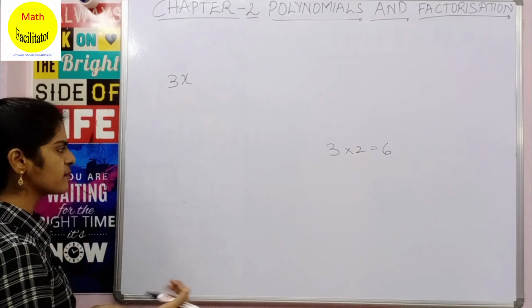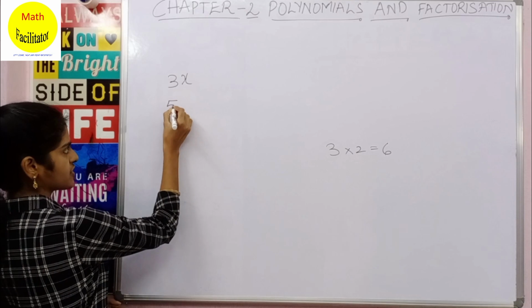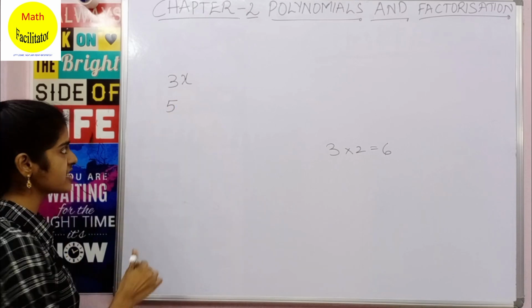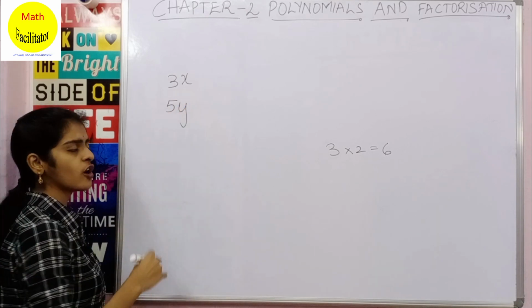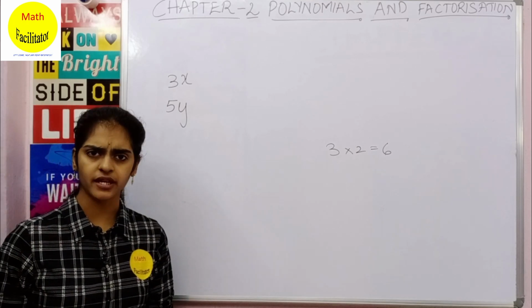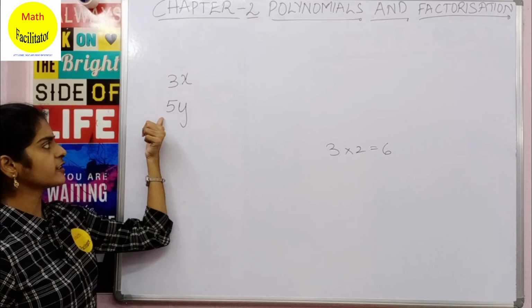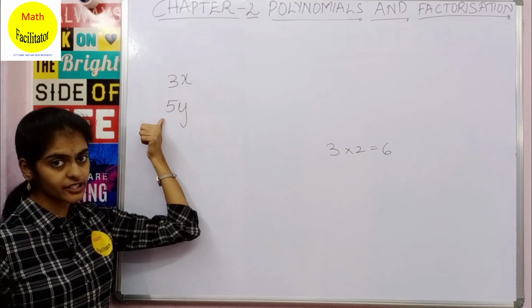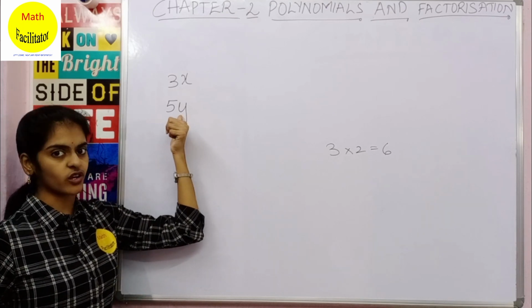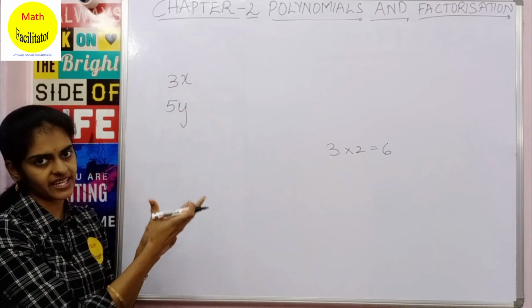Now suppose each chocolate costs 5 rupees and I have purchased Y chocolates. So how much should I pay to the shopkeeper? I have to pay 5 into Y. One chocolate costs 5 rupees and I have bought Y chocolates, so the total amount which I have to pay is 5 into Y.